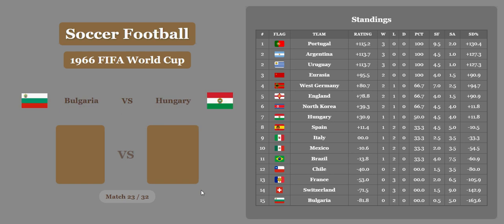Now we're going into match 23, Bulgaria versus Hungary. Bulgaria 1, Hungary 3 was the final. And there's no significant economic difference, so Hungary will take that much needed win and advance above North Korea into sixth place, still below England.